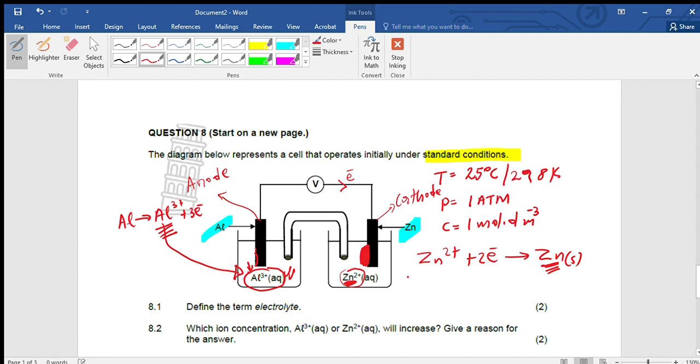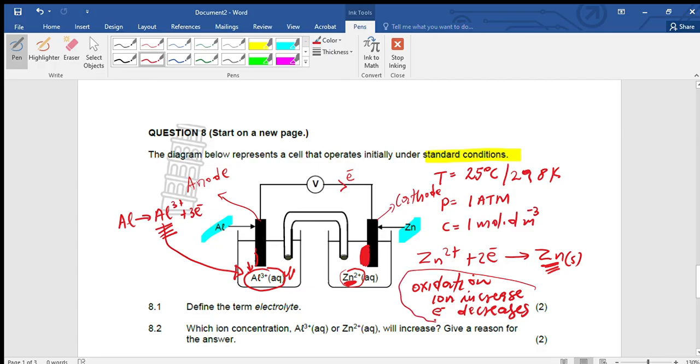So we must understand that in an oxidation reaction, the ions increase, but the electrons decrease.